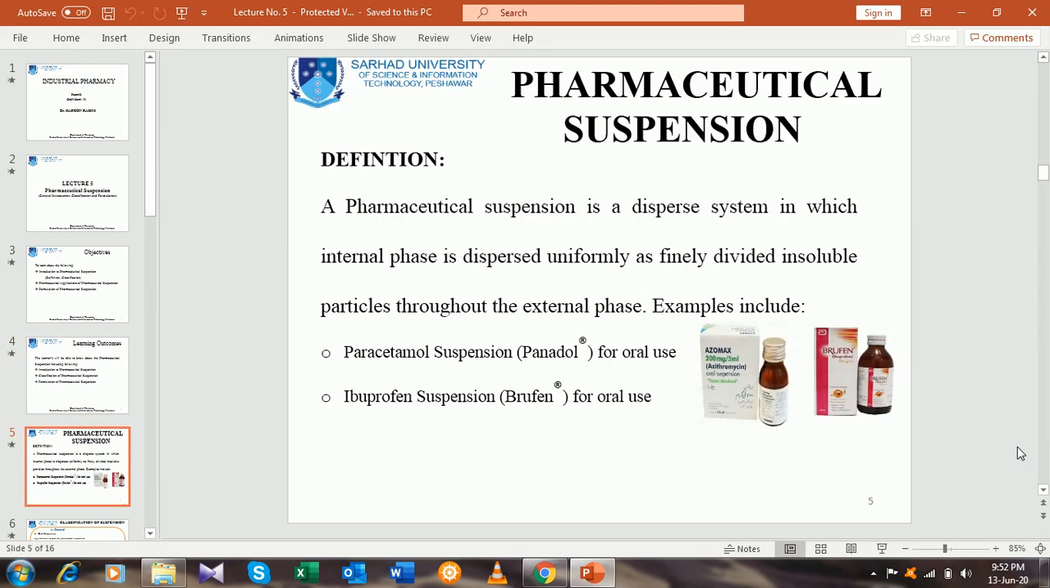Before going to discuss one by one, first we will define pharmaceutical suspension. As you know, it is a dispersed system in which the internal phase is dispersed uniformly as finely divided insoluble particles throughout the external phase or liquid medium or suitable vehicle.